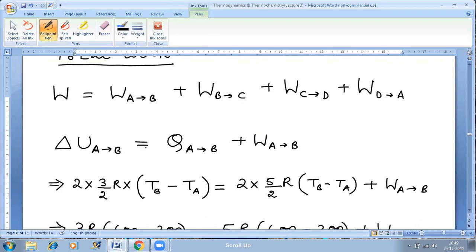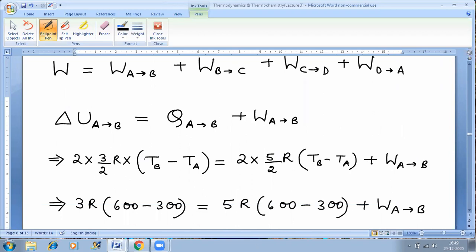So for A to B, I can use the first law of thermodynamics. Delta U is equal to Q plus W. A to B was isobaric. Because A to B is isobaric, straight away I can say that this quantity becomes equal to delta H. Why?